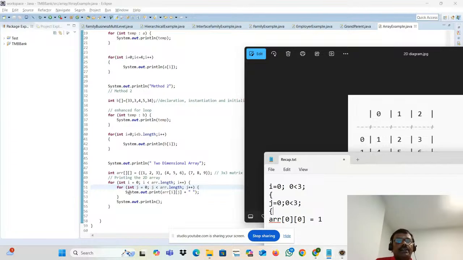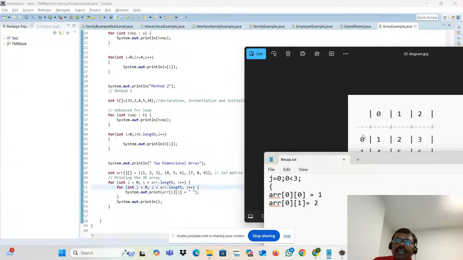Please remember that. What is the internal loop? The J loop. J is initially 0. Right now it is going to be J++. What is J++? It's a 1. 1 less than ARR dot length. It means 3. Condition is true. Correct. It will go inside. What is this I value? I value is still 0 only. ARR 0, then J value is 1. What is the position 0, 1? What value is present? 2.